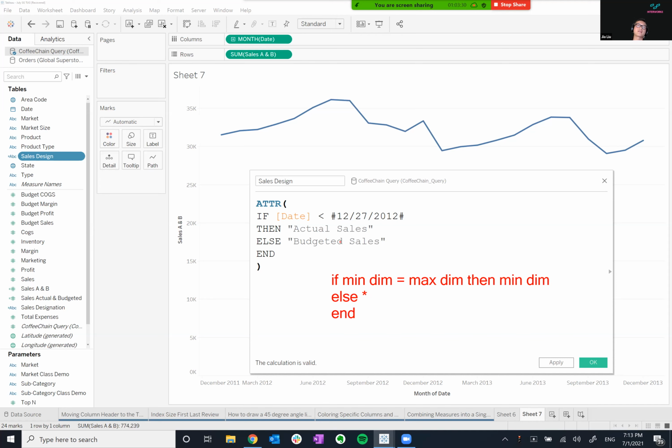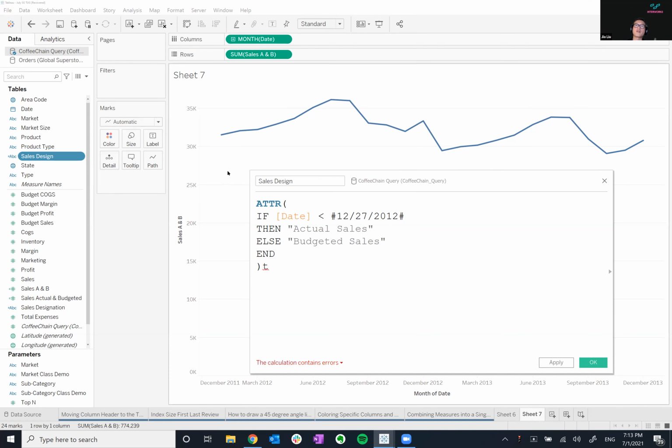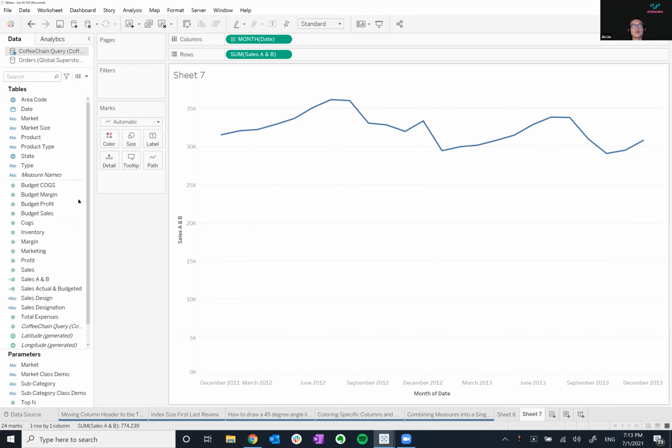What this basically does is test for heterogeneity. It's just saying, look, if there's only one date, show me that one date. Otherwise, aggregate all the other dates. So it fake aggregates it, is the simplest way I can explain it. Once I save it, you'll see that the sales designation now goes from a dimension into a measure.